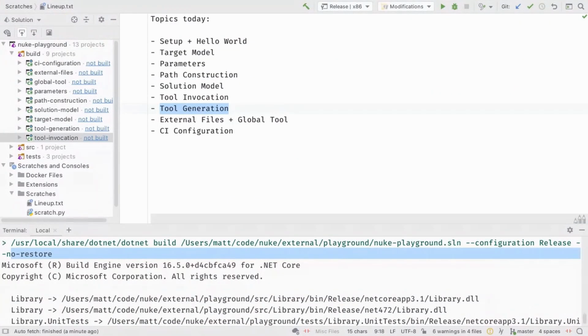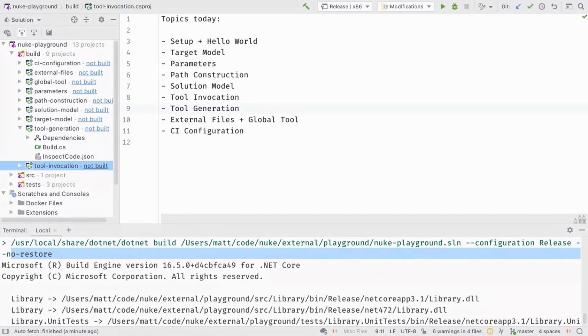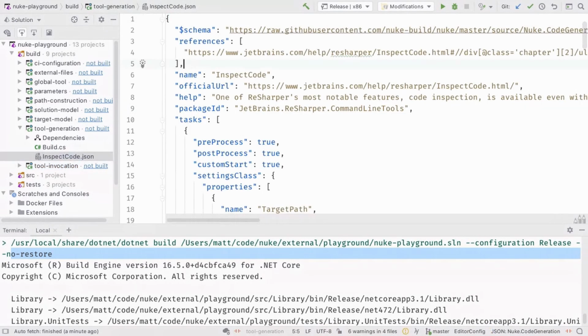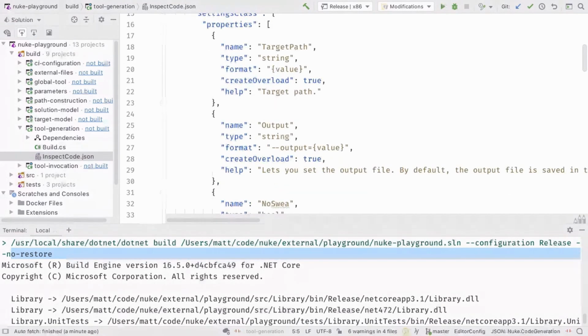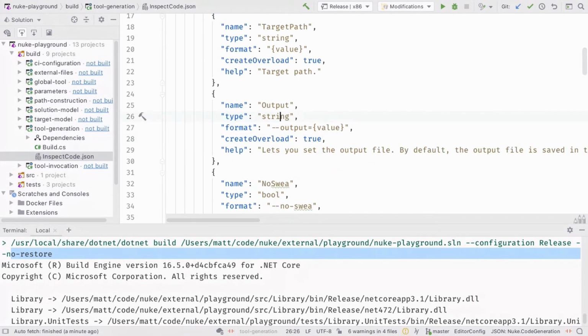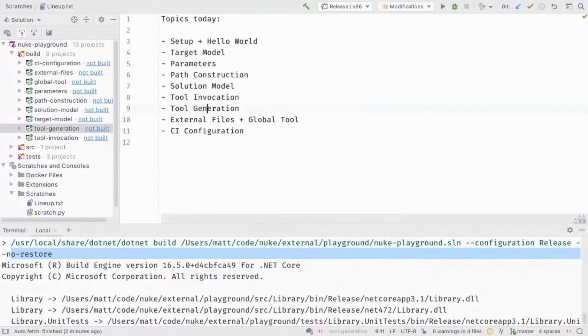Okay, let's go back. And this is something you can also do with your own tool. So let's say you have your own tool, which is not publicly available. Everything that you have to do is to provide some kind of JSON with metadata, and that contains stuff like this, for instance. So there's an output parameter that we can pass. It's formatted like that. It has a type of string. Here's the help text. And then you can generate that automatically inside your own build project. It gets generated automatically. Okay, let's go back to the lineup.